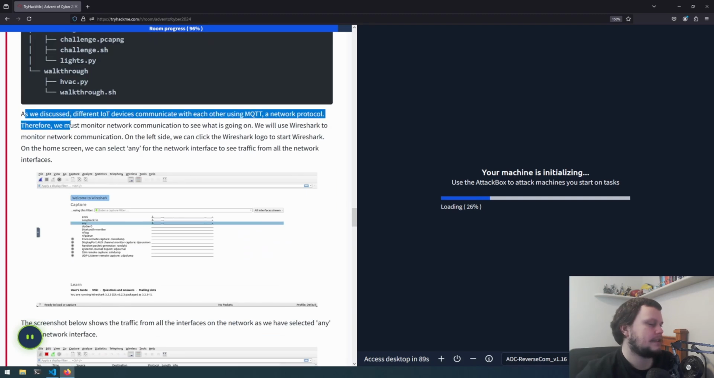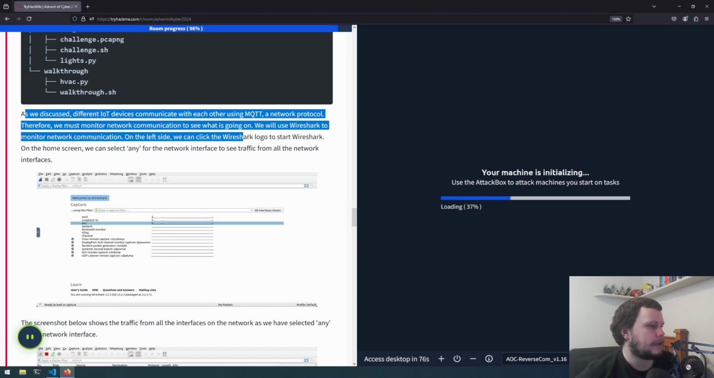As we discussed, different IoT devices communicate with each other using MQTT, a network protocol. Therefore, we must monitor network communication to see what is going on. We will use Wireshark to monitor network communication. On the left side, we can click the Wireshark logo to start Wireshark. On the home screen, we can select any for the network interface to see traffic from all network interfaces.